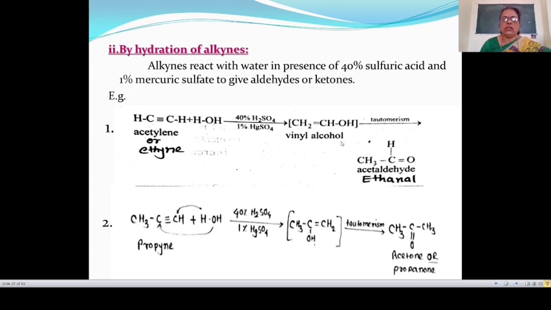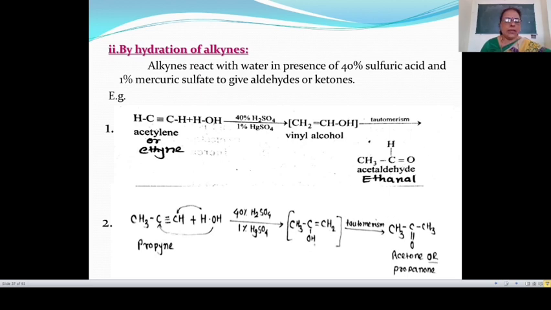Then this vinyl alcohol on tautomerism, means rearrangement of atoms, takes place and we get acetaldehyde. In this case, this hydrogen atom is shifted towards this carbon atom, and in between this double bond, this bond is shifted in between the carbon and oxygen atom to give CH3, then CH3 single bond CH double bond O, means ethanal, or this is known as acetaldehyde.